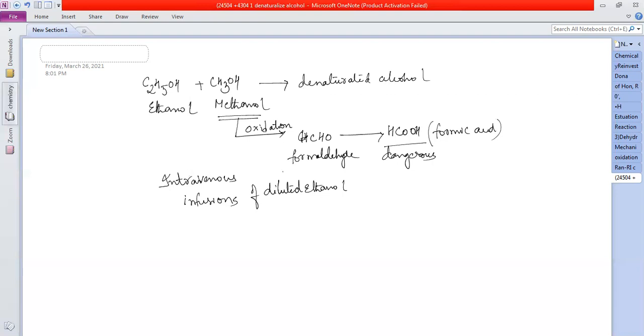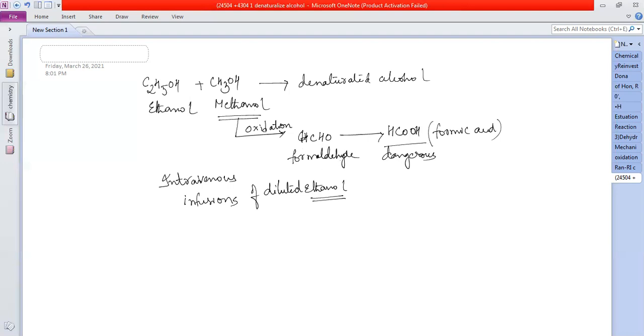Now the enzymes which act upon this formaldehyde will act upon this ethanol instead, thereby giving time for the body to excrete this formaldehyde or methanol, whatever the rest is present in our body. It will allow the kidneys to excrete this, because the enzyme will now further act on this ethanol. We are giving this intravenously, right?